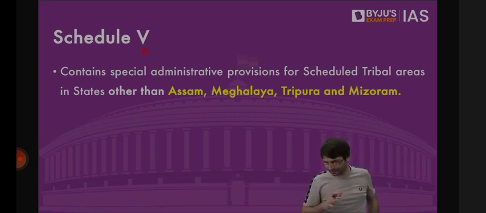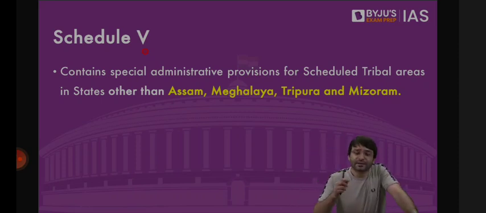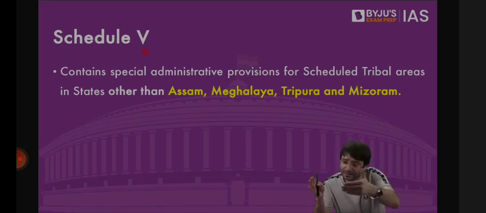Sir, what if suddenly we need an emergency and we don't have Lok Sabha? Then can Rajya Sabha impose national emergency? Gunjan, Rajya Sabha can never impose national emergency. Lok Sabha can never impose national emergency. When did I say that? I said the President proclaims national emergency on the advice of the cabinet. Now your question is, who will approve it if we don't have Lok Sabha? Rajya Sabha will approve it within 30 days. Then when Lok Sabha is convened, that Lok Sabha will also have to approve within 30 days.